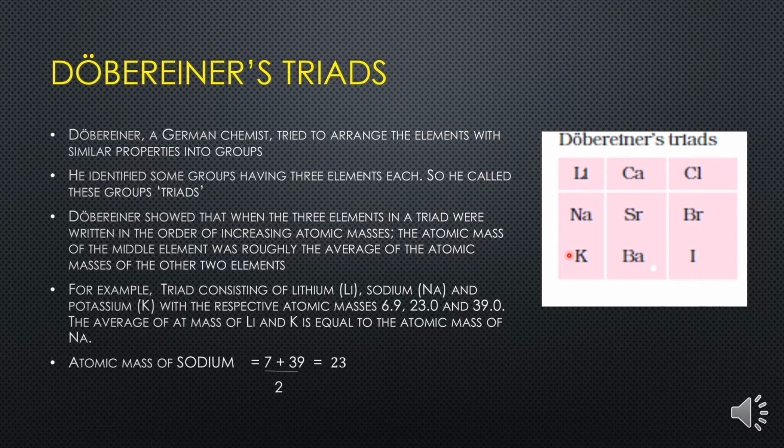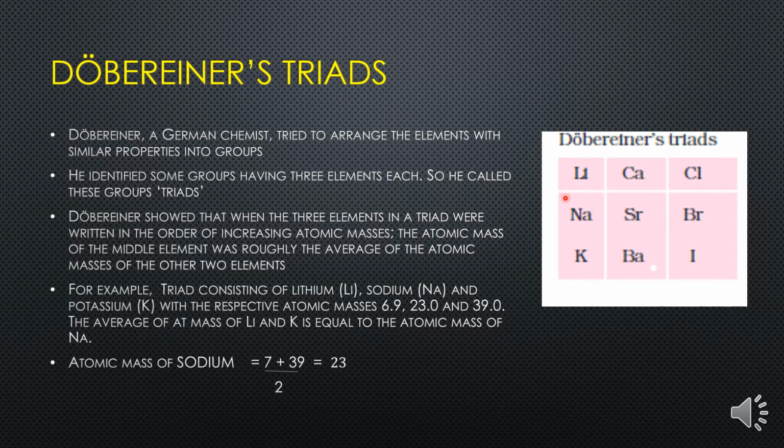Dobereiner explained, if I have the first and third element's atomic mass, and I want to find the atomic mass of the middle element, I can take the average of the first and third elements' atomic mass and I will get the atomic mass of the middle element.